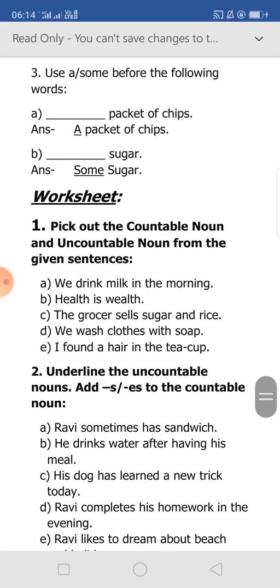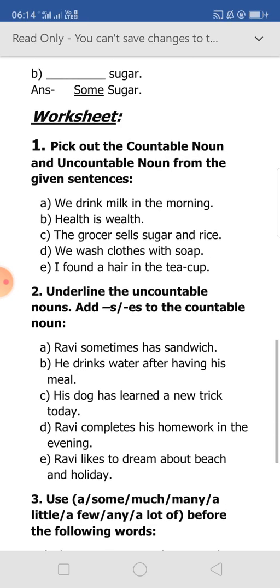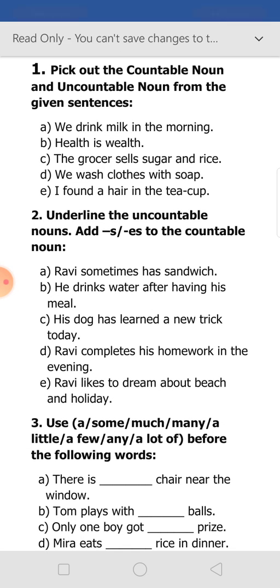Now this is the worksheet for you. Pick out the countable noun and uncountable noun from the given sentences. Number A, we drink milk in the morning. Number B, health is wealth. Number C, the grocer sells sugar and rice. Number D, we wash clothes with soap. Number E, I found a hair in the teacup.